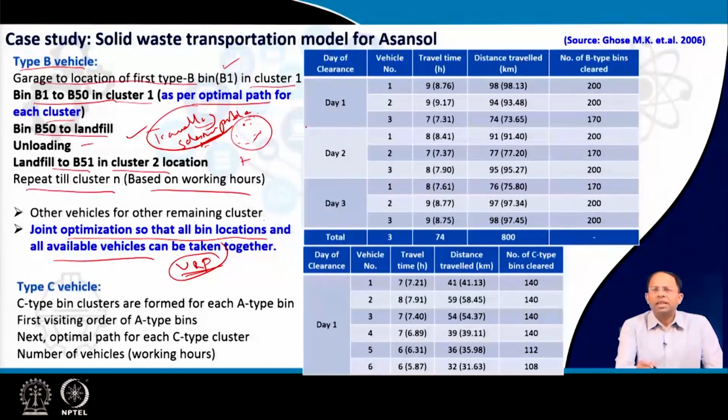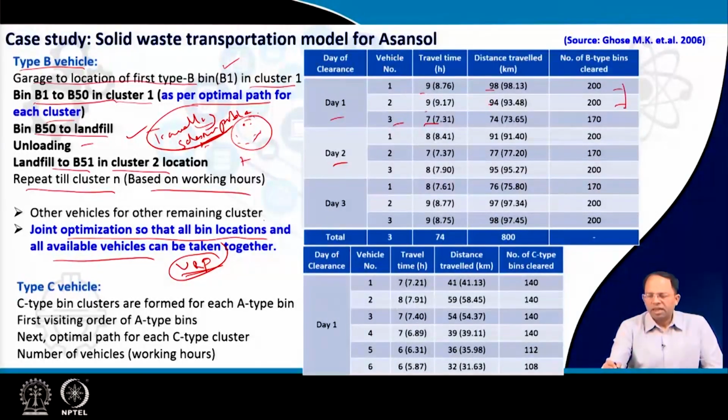Over here you can see the collection is done in 3 days, every alternate day. So, 3 vehicles are required on day 1 and you can see the time of travel is 9 hours for the first 2 vehicles, the last vehicle is a little bit less, and the distance travelled is also computed and the number of bins collected is also given.